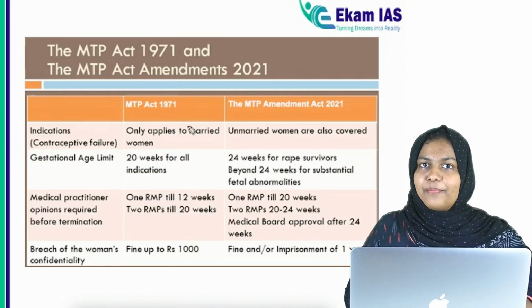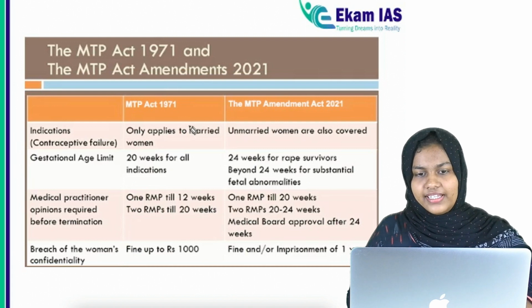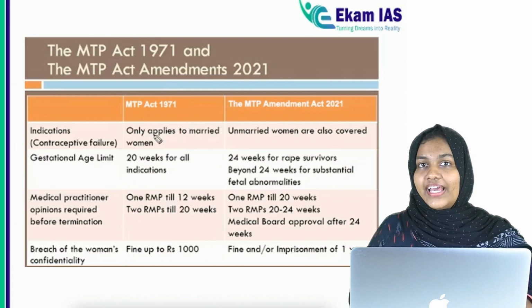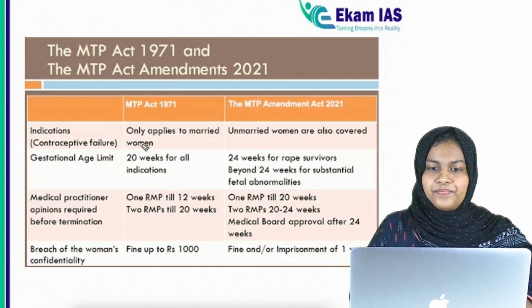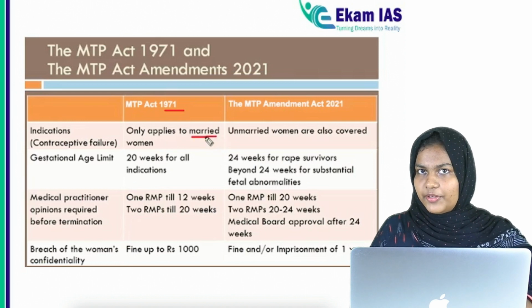Okay, so now let's compare the original act with the Amendment Act. We have seen it separately, so now let's compare so that you will be more clear regarding the act and the amendments. The earlier act, that is the 1971 act, was applicable only to married women.